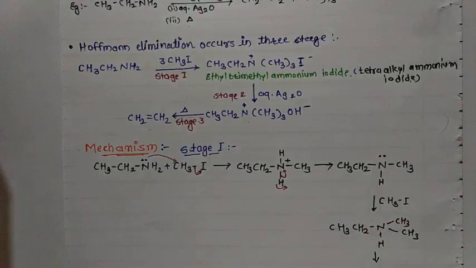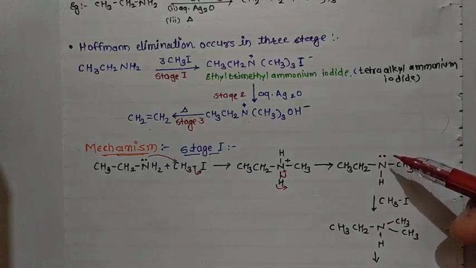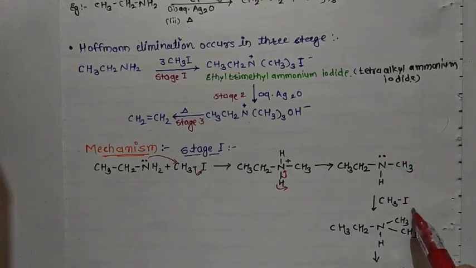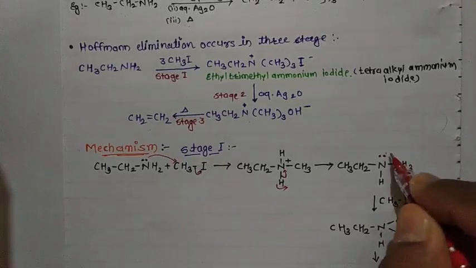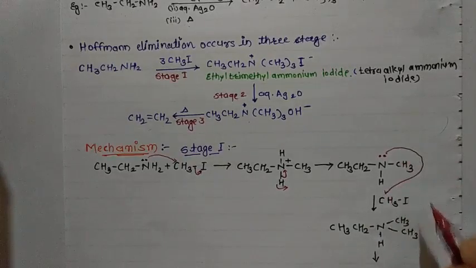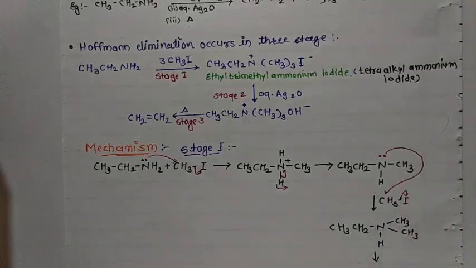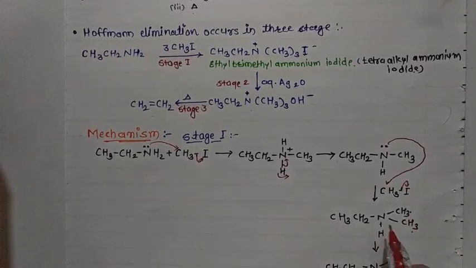Next, on the nitrogen there is an electron pair, so it again attacks the methyl iodide. Here we are taking the second unit of methyl iodide. Again the same procedure: nitrogen attacks the carbon and iodine leaves the compound. So again we get CH3 CH2 NH, then the first CH3, this is the second CH3, and again nitrogen carries